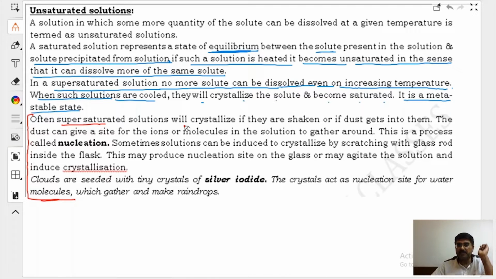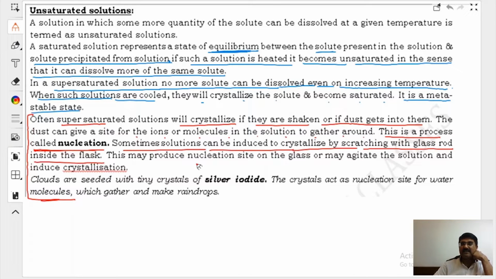Often, supersaturated solutions will crystallize if they are shaken or if dust gets into them. The dust can give a site for the ions or molecules in the solution to gather around. This is the process known as nucleation. Sometimes a solution can be induced to crystallize by scratching with a glass rod inside the flask. This may produce nucleation sites on the glass or may agitate the solution and induce crystallization.